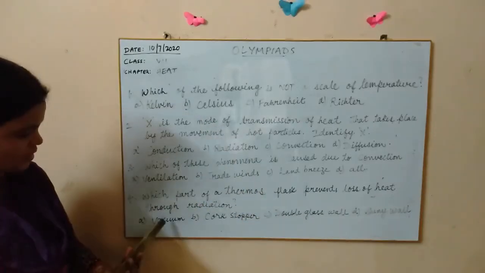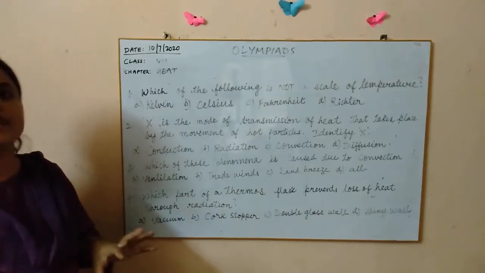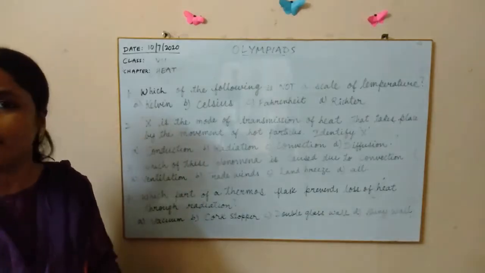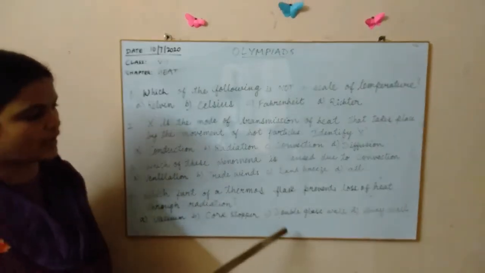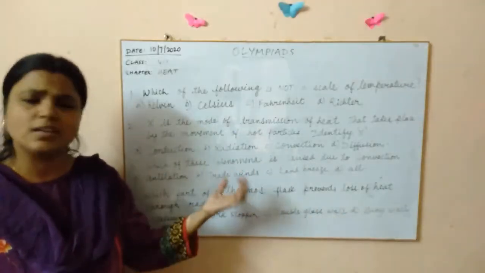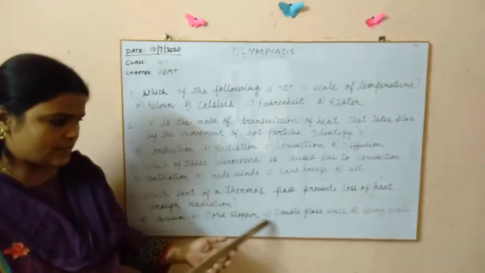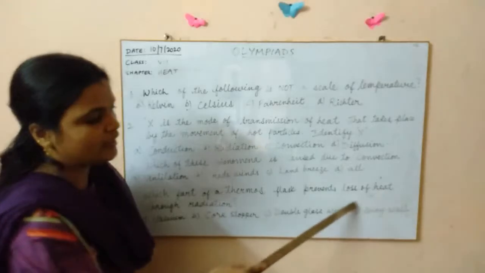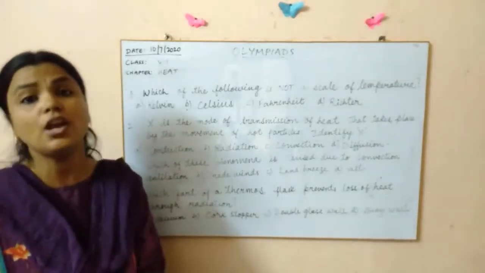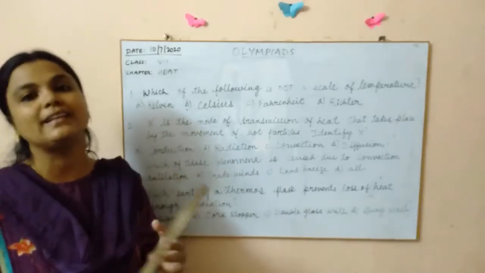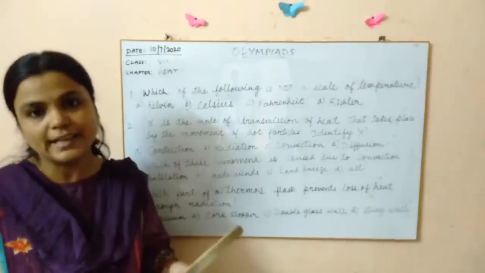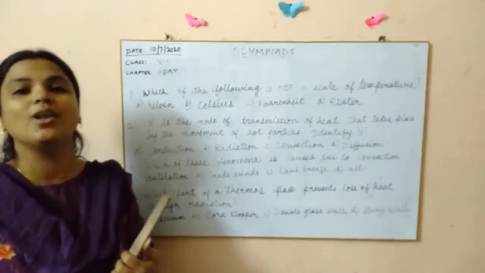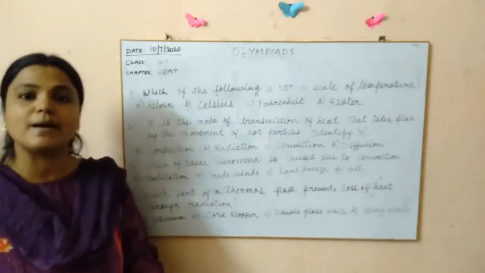So let us, children, if you see the first option, vacuum. Though there is vacuum, it will not stop the loss of heat from radiation because radiation does not require any medium at all. Same is the case with cork stopper and double glass wall also. The heat can be lost by way of cork stopper and double glass also. So the one which is actually preventing the loss of heat is the shiny wall. What it does is, it reflects back the radiation that is coming from the hot liquid placed in the thermos flask, and that's the reason why the liquid stays hot for a longer time. So the correct option is D here.